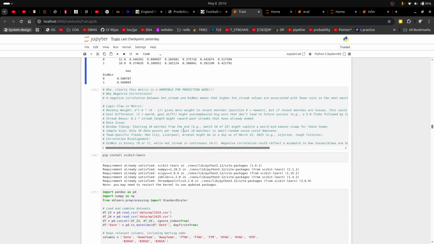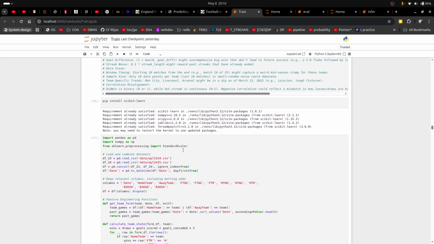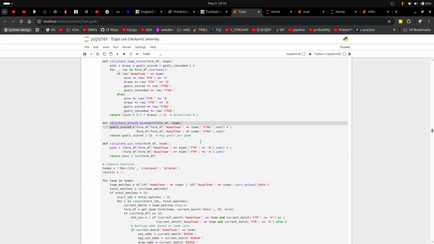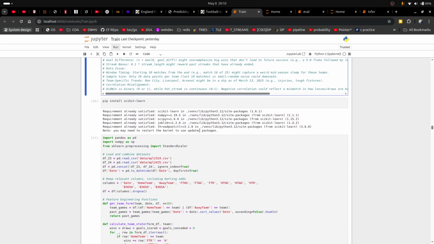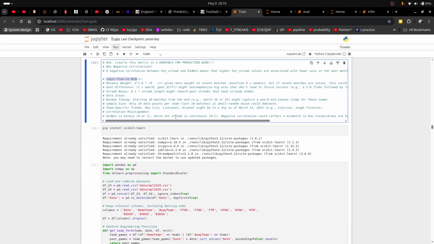So we were trying to see why the hot streak feature failed, trying to come up with explanations. We thought this might be a logical flaw in the metric, or maybe it was oversimplistic. And also we realized that football is a very dynamic game, so past match data can never give us accurate representations of current match performance, and a team which has been losing the last three matches might be more motivated to win the current match. So maybe our logic wasn't great to begin with.